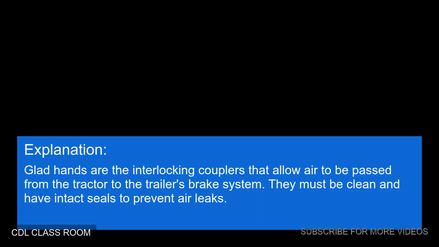Explanation: glad hands are the interlocking couplers that allow air to be passed from the tractor to the trailer's brake system. They must be clean and have intact seals to prevent air leaks.